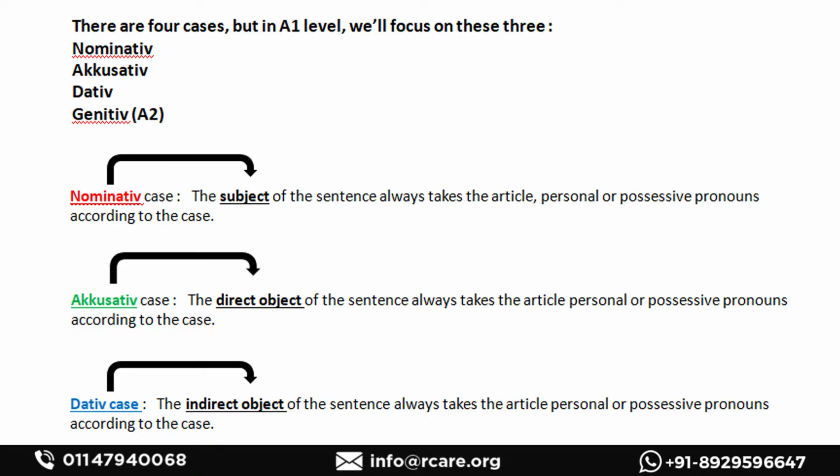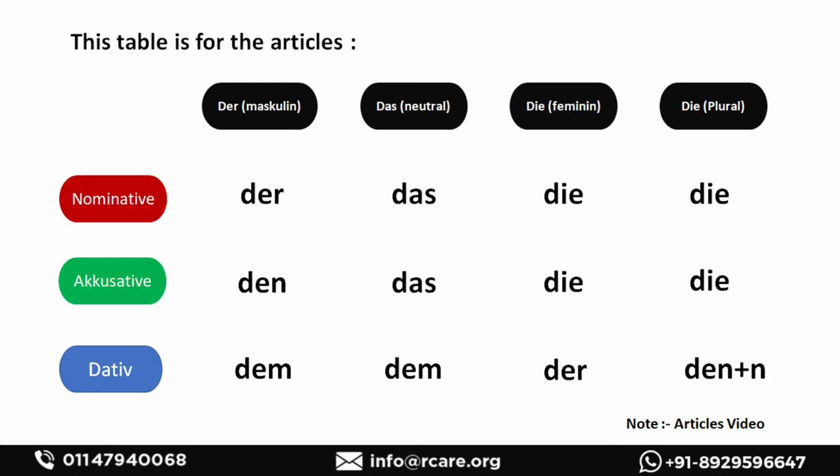Please don't worry, we have a lot of examples given in the video and that will be clear to you. We have given ample examples, so accusative, dative and nominative are very easy. Don't worry about it. Here's the table for the articles. Until now, we have only studied articles in nominative case. These are the changes that will occur in the sentences when we use accusative or dative case.